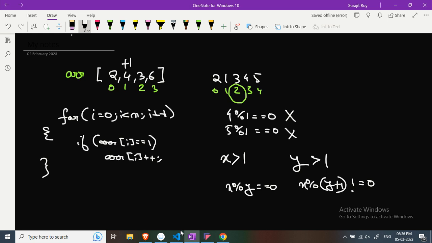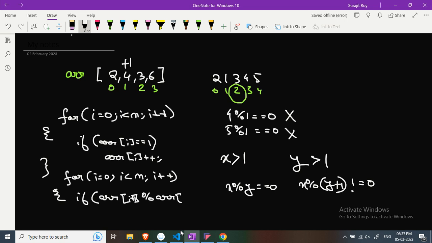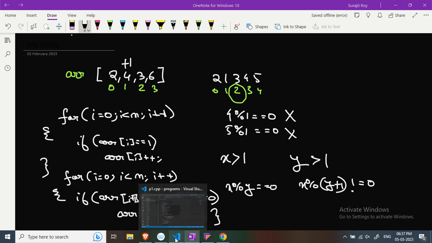So first we will increase that element which is initially equal to 1, and then again run a for loop for i equal to 0, i less than n, i++. And if array of i plus 1 modulo array of i equal to 0, then what I will do, array of i plus 1 plus equal to 1. And finally I will output the array. So let's see the code.